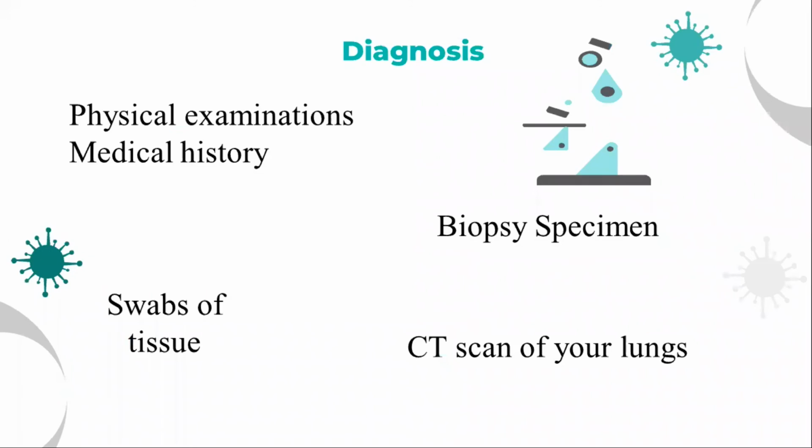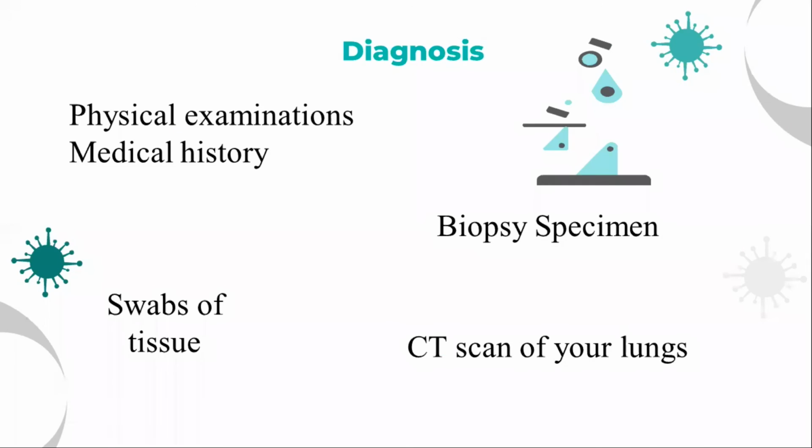So, diagnosis. Physical examination they do first, and the medical history should be collected from the patient. They check whether the patient previously had COVID-19. Then a biopsy is taken from the patient, and a CT scan of the lungs especially, checking the lobes of the lungs and the score of the lungs.